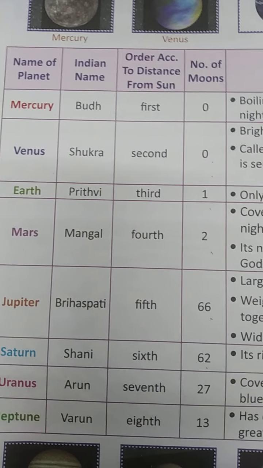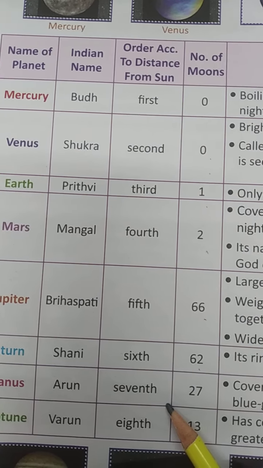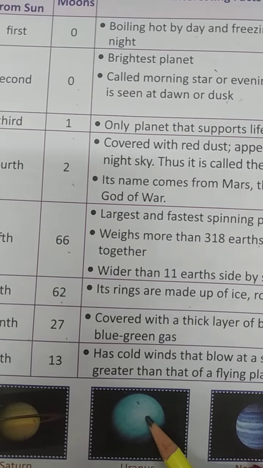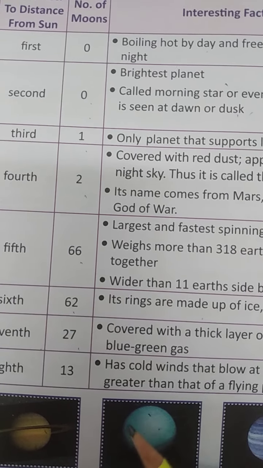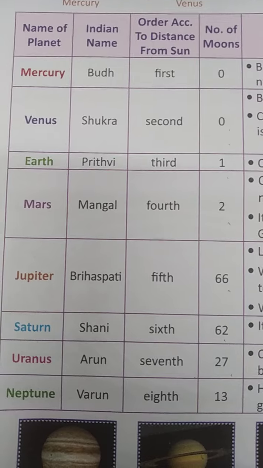Next is Uranus. The Indian name is Arun, and the order according to distance from the sun is 7th, number of moons 27, and it is covered with a thick layer of beautiful blue and green gases. Clear, student? Next is Neptune.